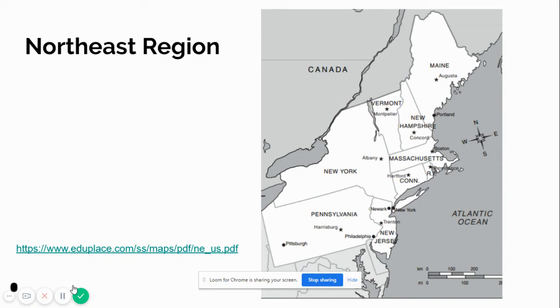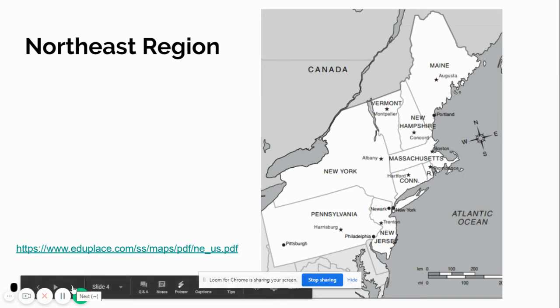You'll notice that there are some cities marked here as well. In Pennsylvania, Pittsburgh is marked. Philadelphia is also marked. Those are major cities in the Northeast region. And I always tell my classes, people from New Jersey don't say Trenton, they say Trenton. So there's a bit of an accent when you encounter people from the Northeast.